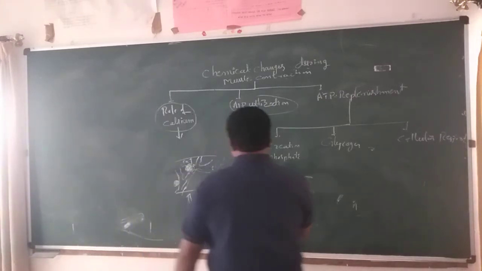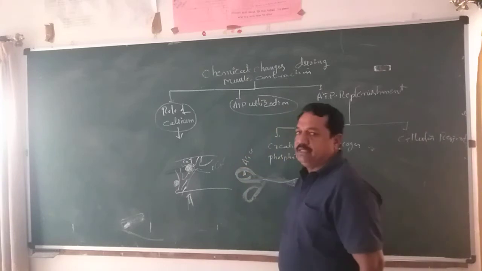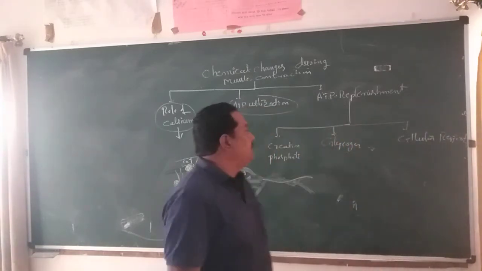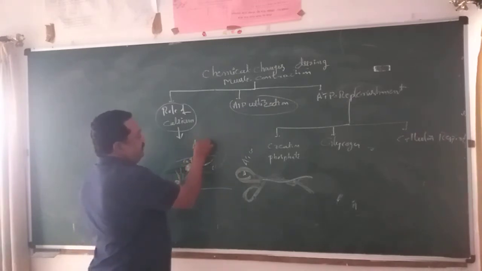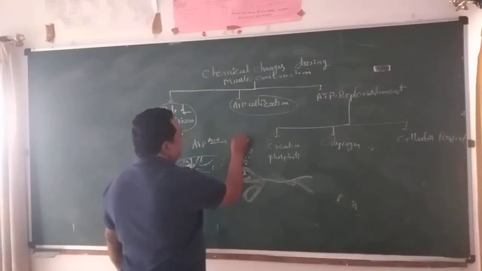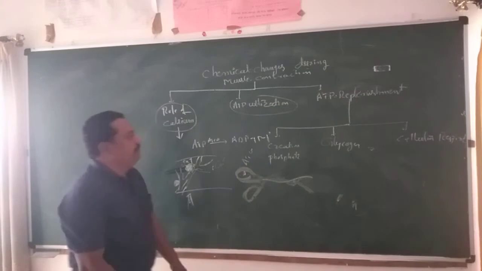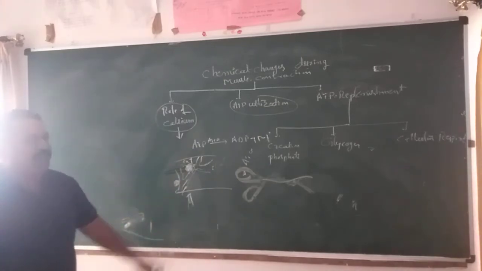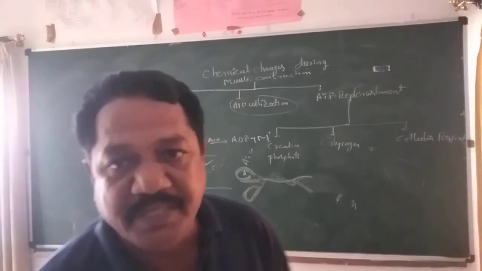These heads contain the ATPase enzyme. In the presence of the ATPase enzyme, ATP is broken down into ADP plus free energy, and this free energy is liberated. This free energy is useful for the formation of the cross bridges.